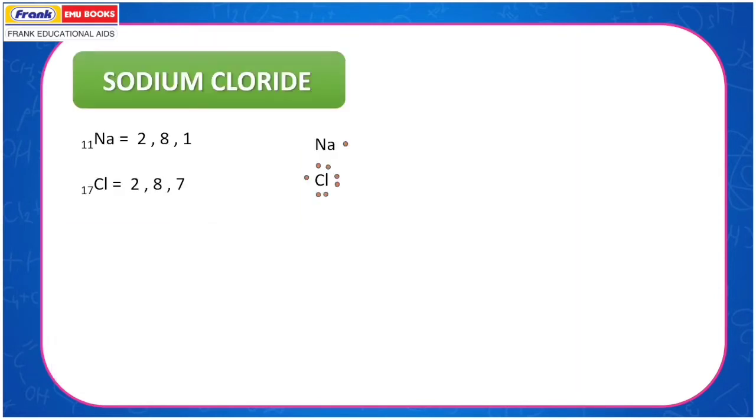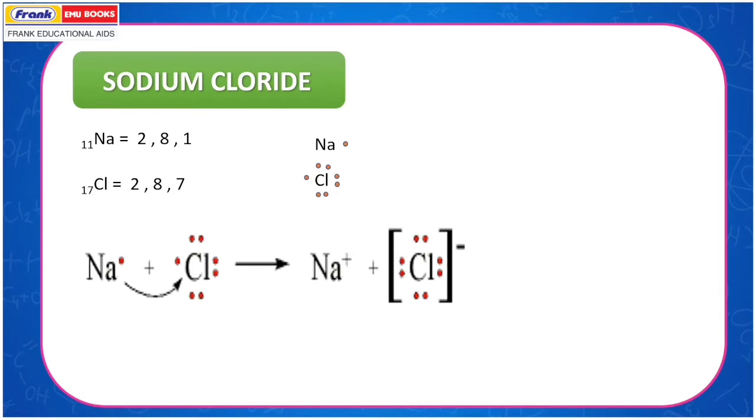Sodium chloride. Sodium, atomic number 11, has configuration 2,8,1. Chlorine, atomic number 17, has configuration 2,8,7. Sodium has 1 electron in its outermost shell, whereas chlorine has 7 electrons in its outermost shell. In order to complete its octet, chlorine requires 1 electron, which it borrows from sodium. So here sodium loses an electron and chlorine gains an electron.